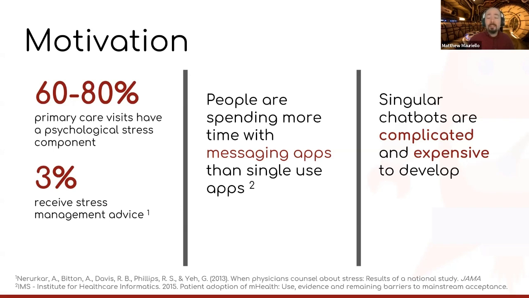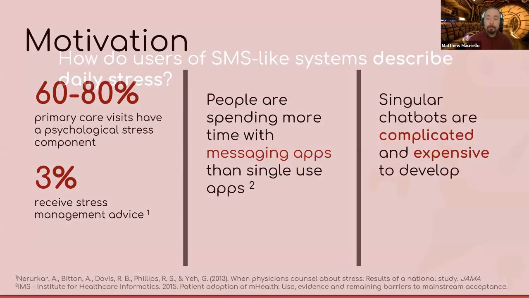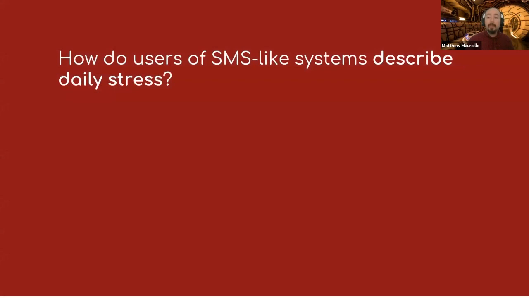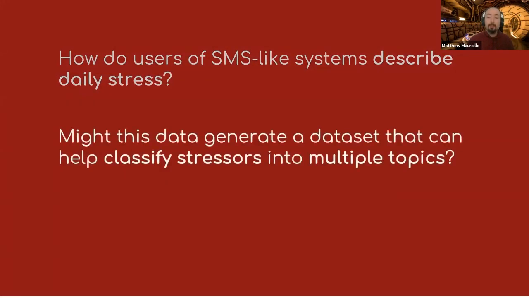So some of the things that technologists are noticing is that people are spending a lot of time with messaging apps and many support chatbots. So could this be an effective way to scale access? However, before we get there, we need data about mental health topics, including daily stressors, to build appropriate dialogues for these systems. In our late-breaking work, we ask, how do users of SMS-like systems describe daily stress?